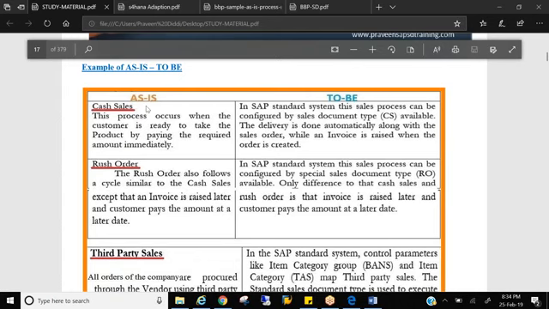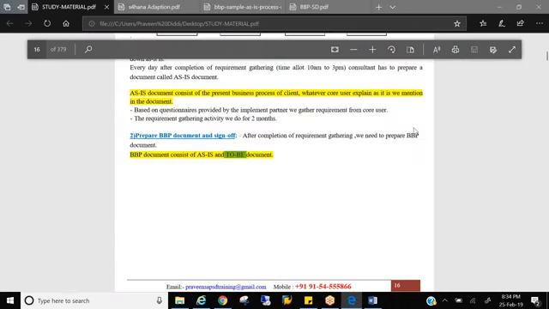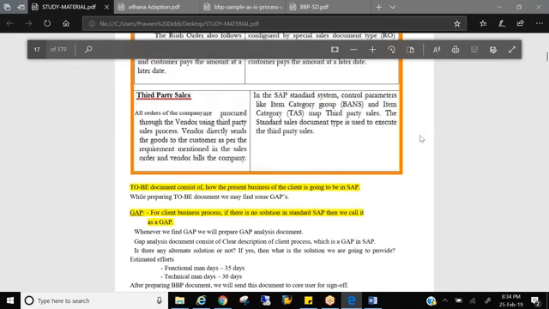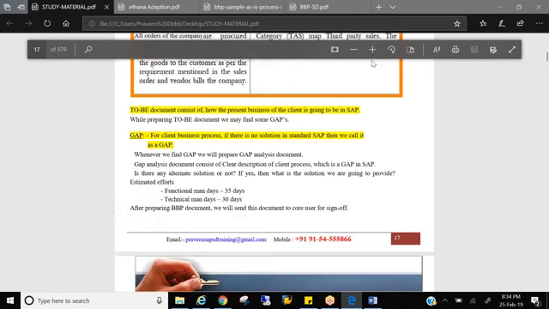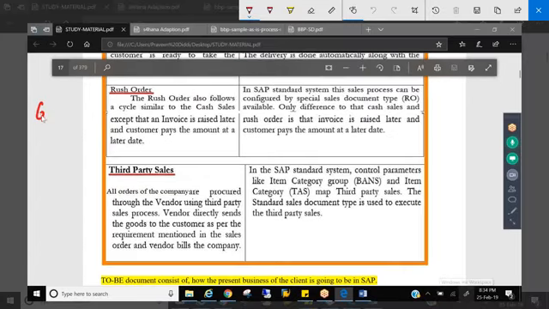So as-is is how the customer business is running, and to-be is how this is going to be in SAP. That's what you do in the process. Once you prepare this as-is and to-be, that is a BBP document. In between, as I told you, you will find some gaps. Why? Because some client requirements may not exactly fit into SAP. As I mentioned, only 60 to 70% of standard SAP will fit the client requirements.